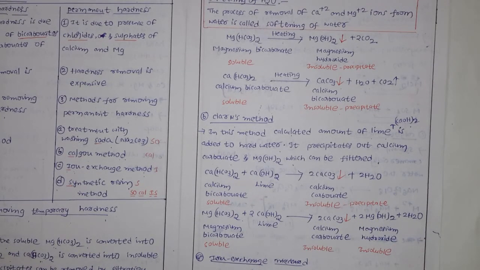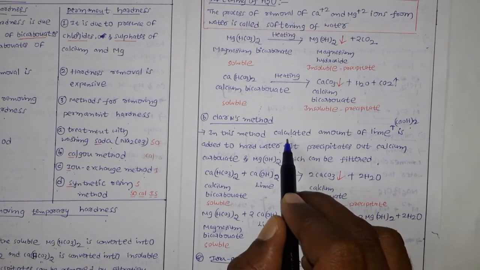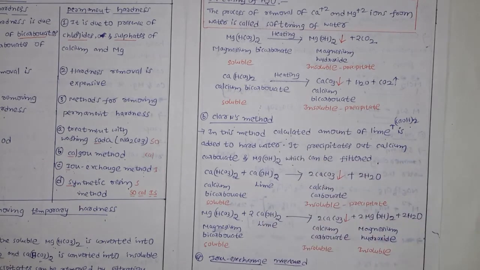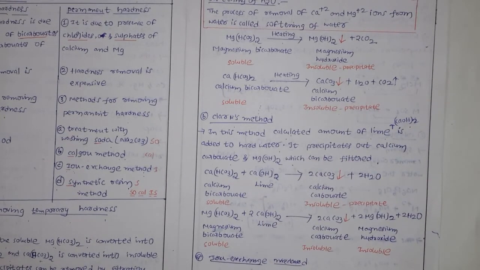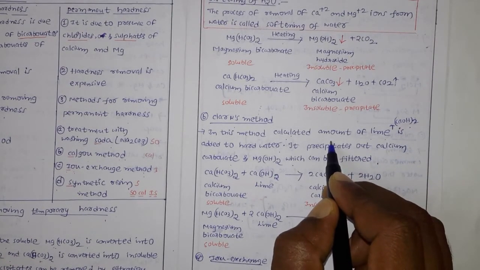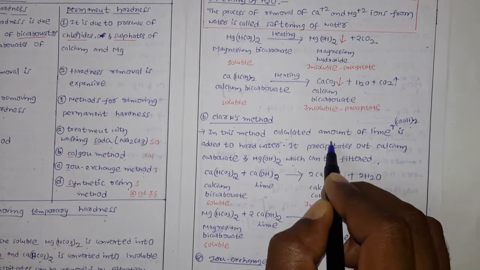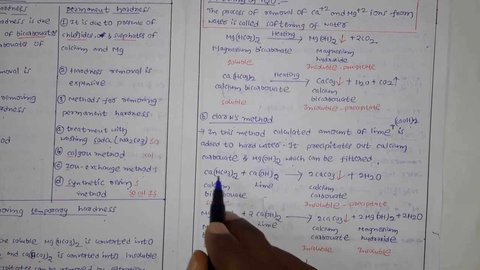Sir, the problem is coming from the calcium only, right? Why again are they adding the calcium hydroxide? That is the reason he said calculated amount. If you add more than that, then the calcium will remain in the water, right? So they mention it is a calculated amount of lime you have to use, right? Okay, so when you add this calcium hydroxide, what will happen?